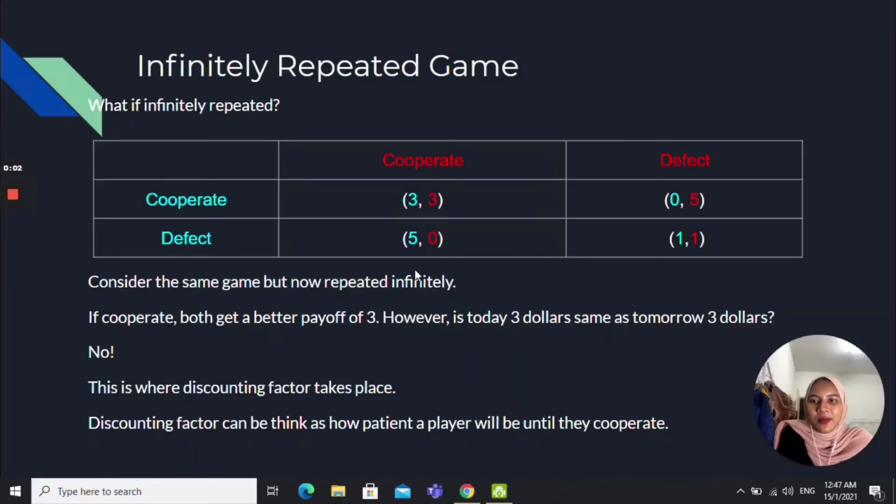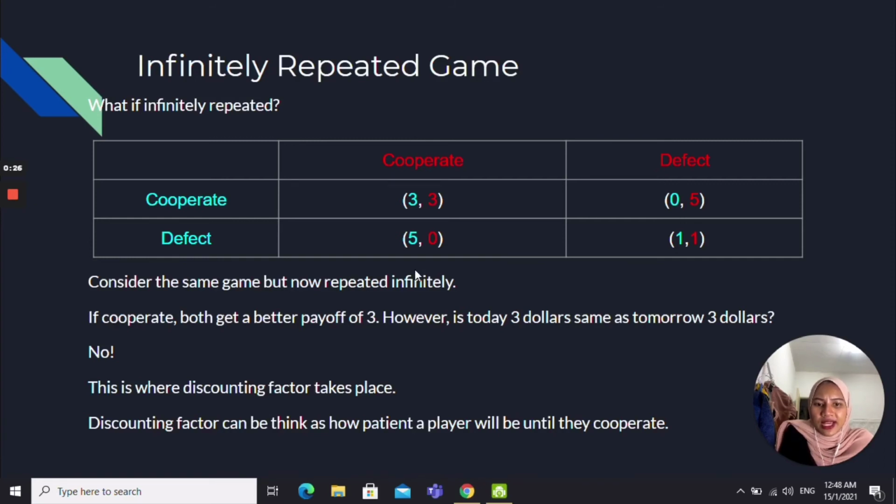Hi, I am Aisha Huaina. Today I will explain the infinitely repeated game. What if the game is repeated infinitely? Consider the same game but now repeated infinitely. Previously, we found that cooperation cannot happen in a finitely repeated game. What if the game is repeated infinitely?